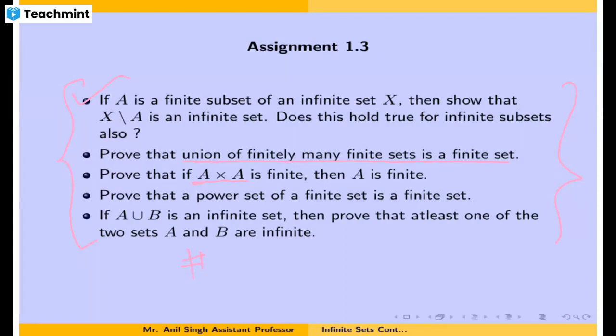And if A union B is an infinite set, then you have to establish that at least one of them is an infinite set. Proving this is very easy, you just have to use this result. For the second one, you have to use it to establish this last one. But you just prove each and every exercise. There are 1, 2, 3, 4, 5, five exercises, and you have to submit all five. So do you have any queries?